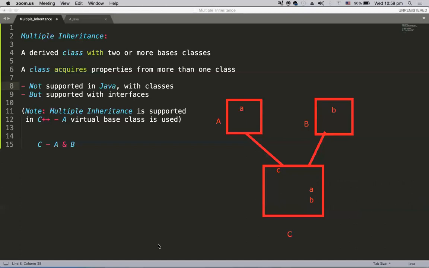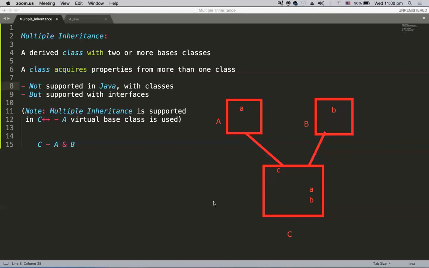There should not be any problem with this. Class C acquires from A, and all the members of A are available here, and all the members of B are available here because C also acquires from B. An object of C can be created, and we can have all the behaviors of A, B, and C.